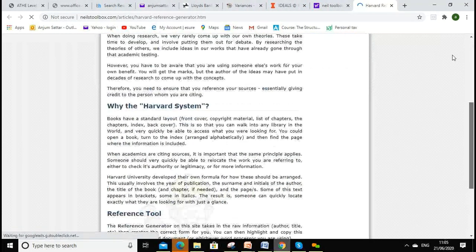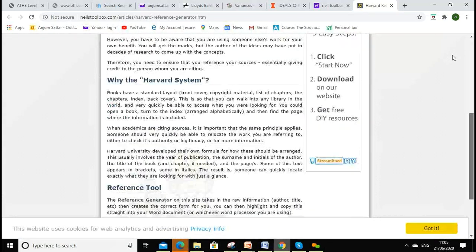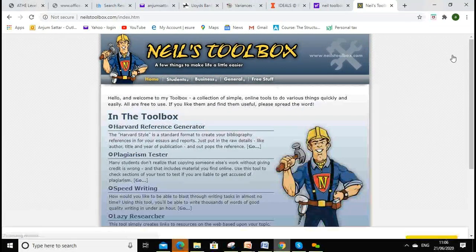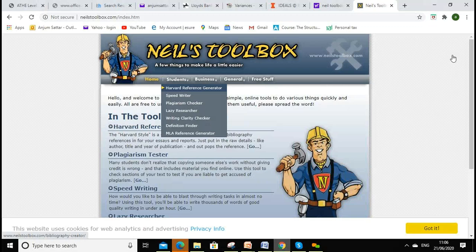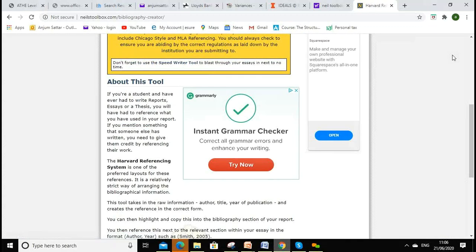You can type, so you can click it, Harvard reference generator.